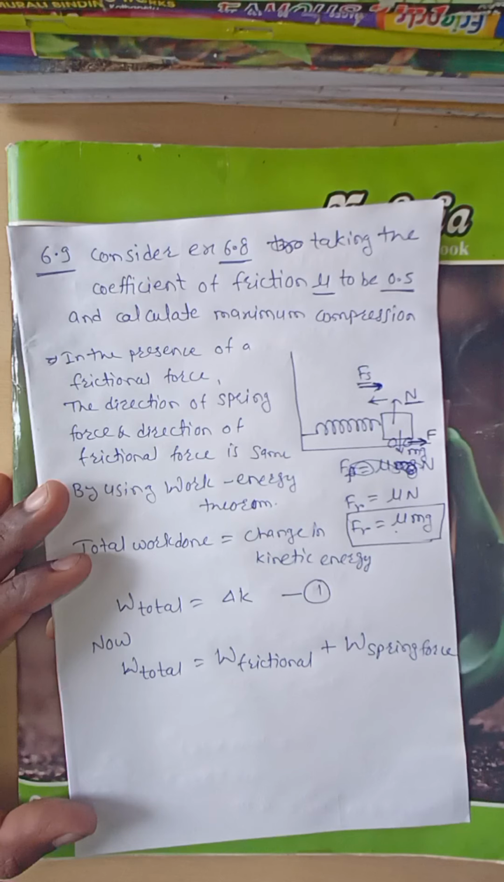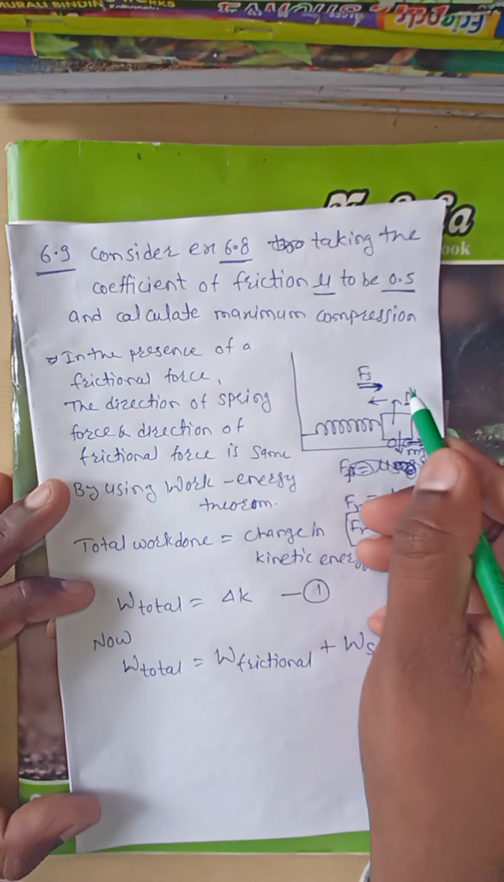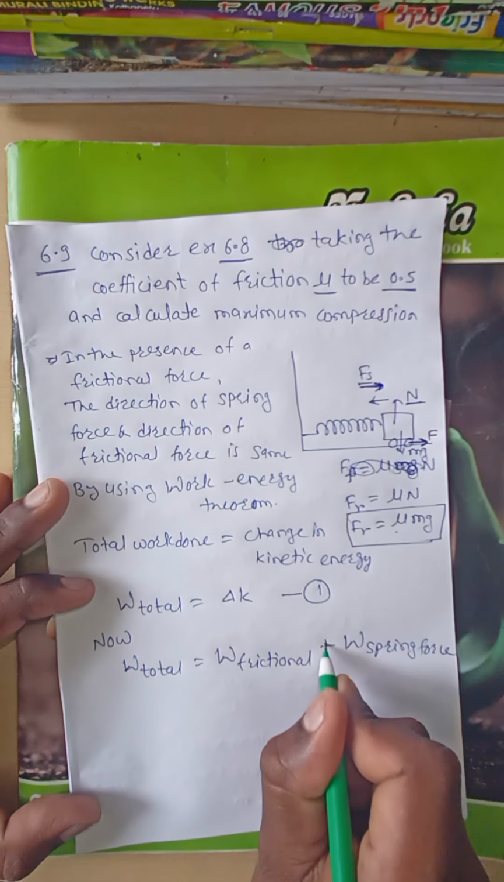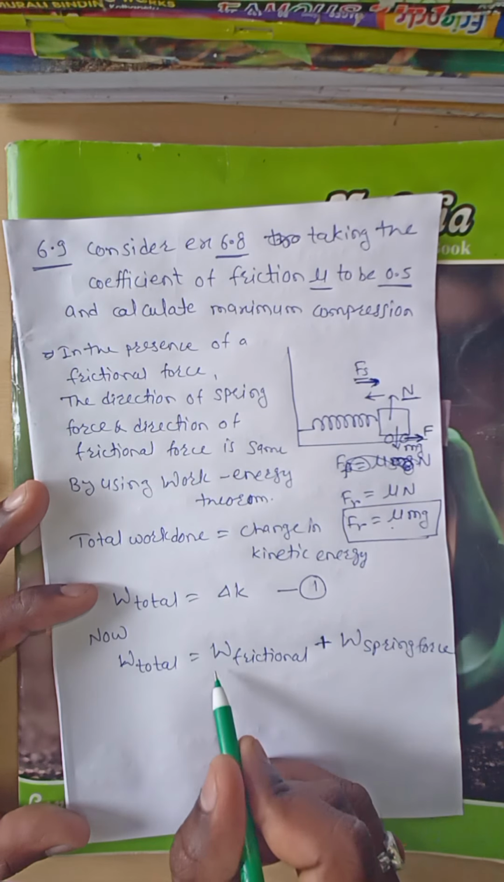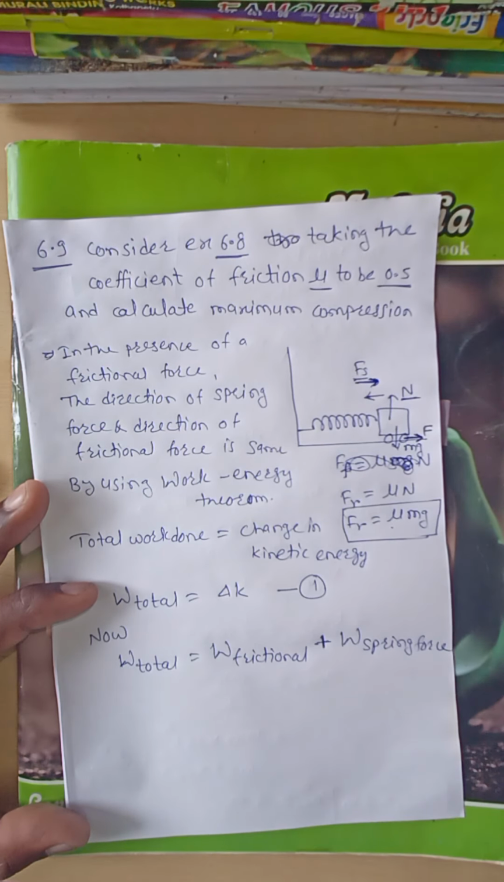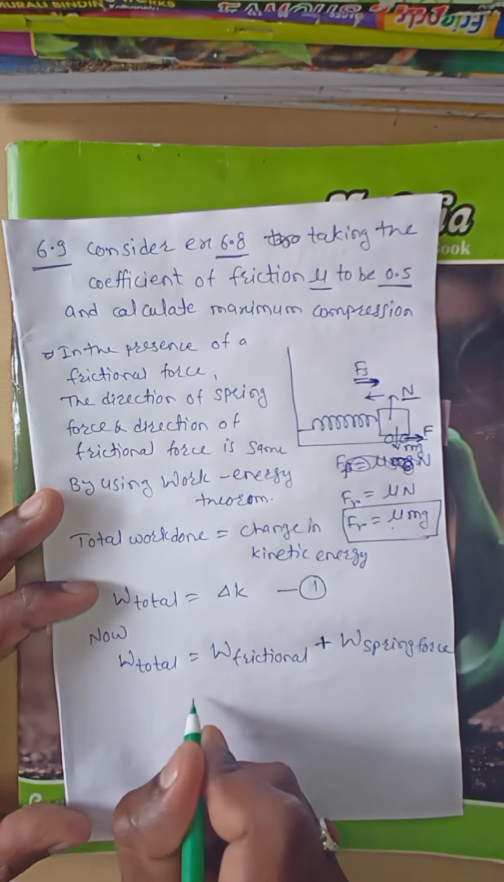In that case there are two forces present and both forces are in the same direction, therefore we take a plus sign. If the two forces are in opposite directions, then we take a minus. Here, the spring force and frictional force are in the same direction. Therefore, total work done is the work done by the frictional force plus the work done by the spring force.